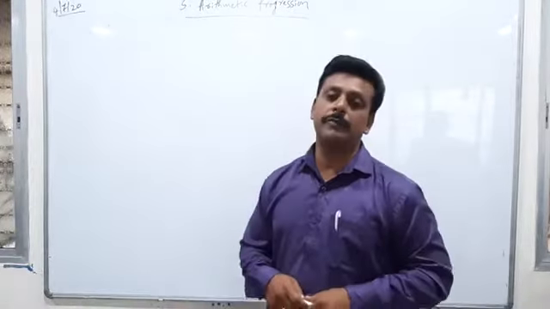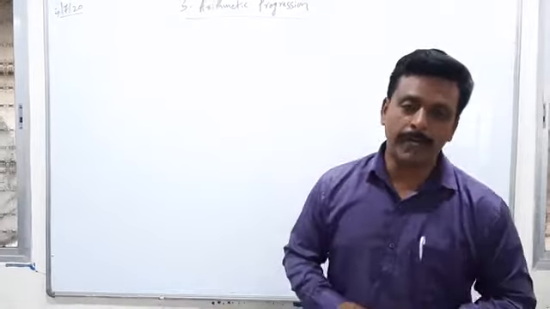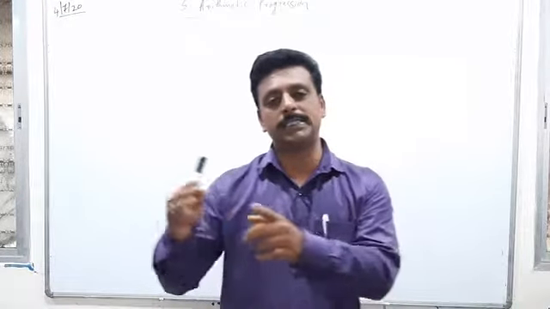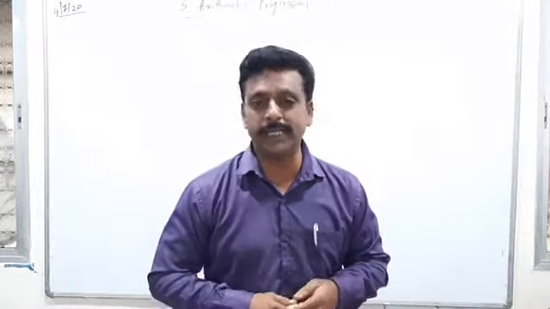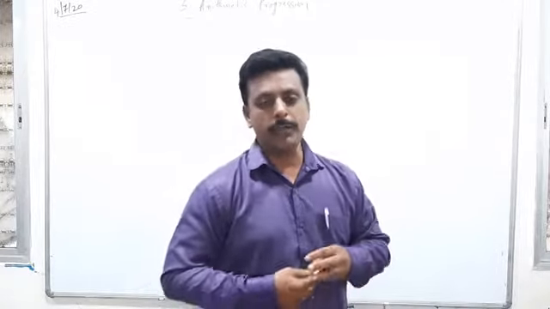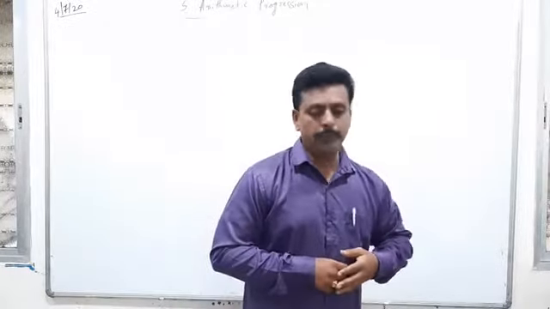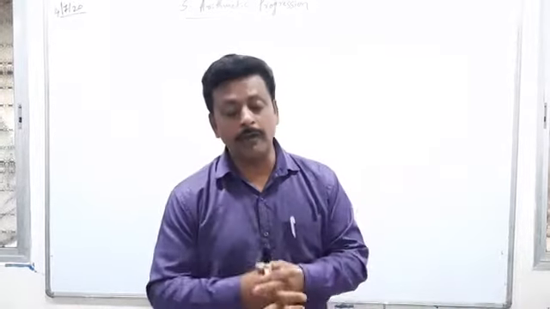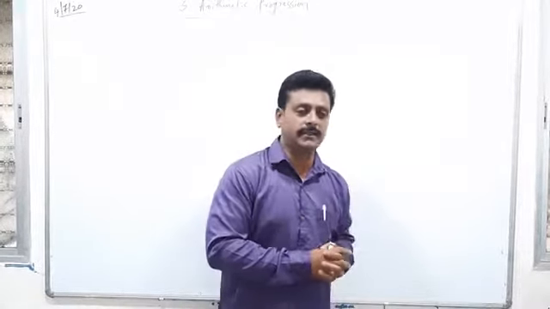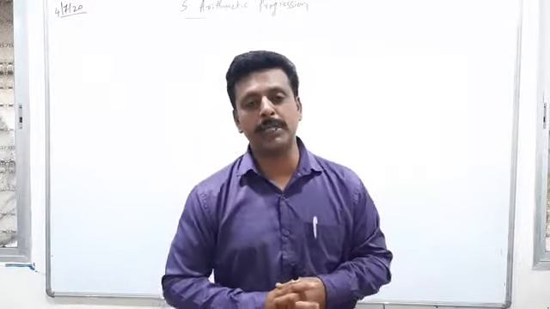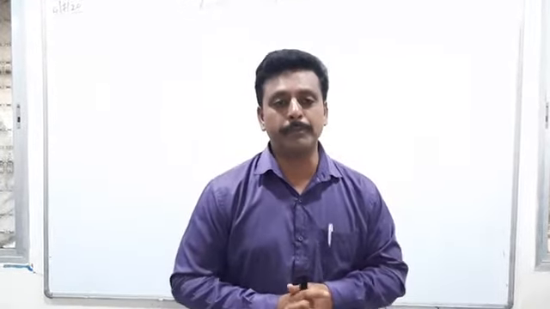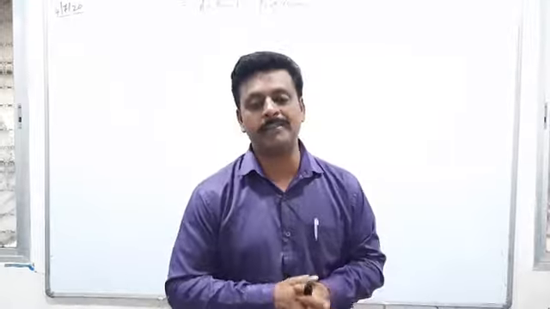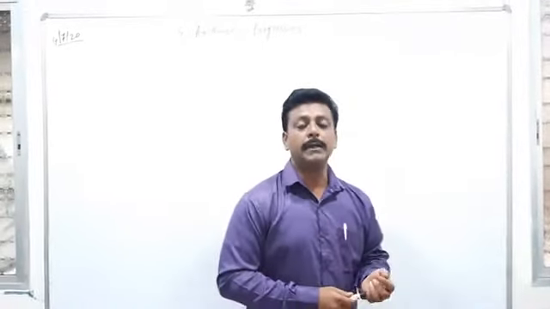The general form of a progression was a1, a2, a3, and so on. At the end you are supposed to write an. After that we went towards the series. What do you mean by series? Series is nothing but the sum of terms of a progression. That's why we discussed the general form of a series as a1 plus a2 plus a3 plus and so on up to an.